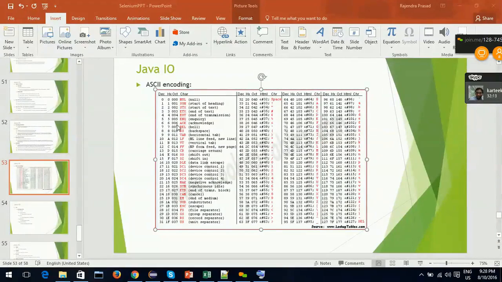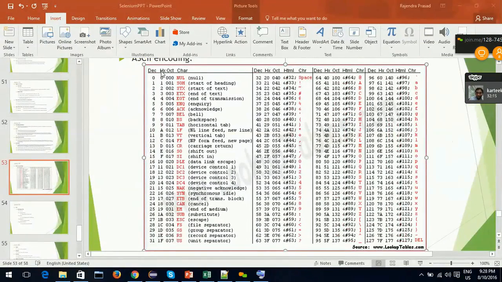Ignore this hex and oct, don't worry about it, just concentrate on decimal and character. Character null is represented using 0. Ignore these first 32 characters. These were significant when people were using the typewriter. Nowadays these are obsolete, no one uses them.